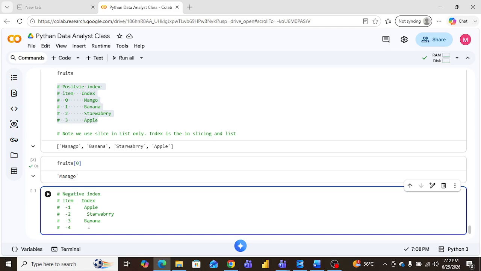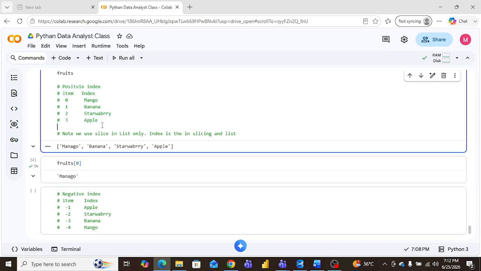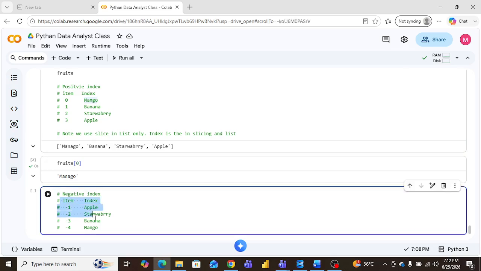Am I right? So the -1 is apple, and -2 is strawberry.